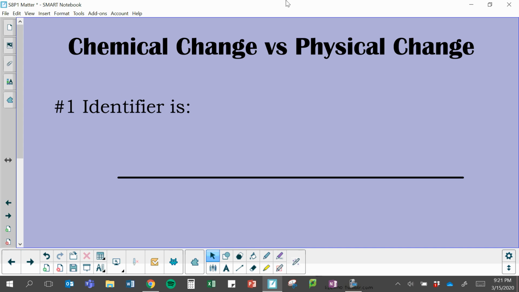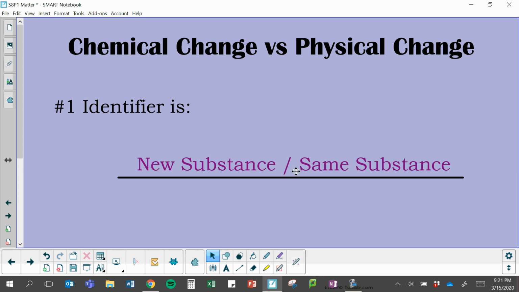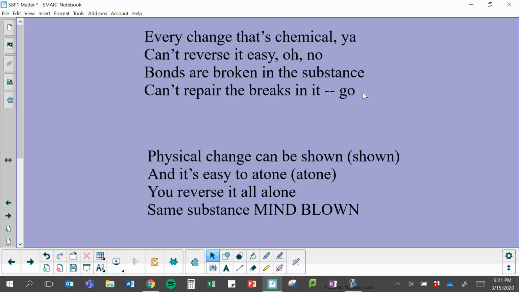Okay, so our big determining factor or identifier to tell if it's a physical change or a chemical change is whether it's a new substance or the same substance. If it's a new substance, it's going to be a chemical change. Same substance, it's a physical change. This is in our song too.